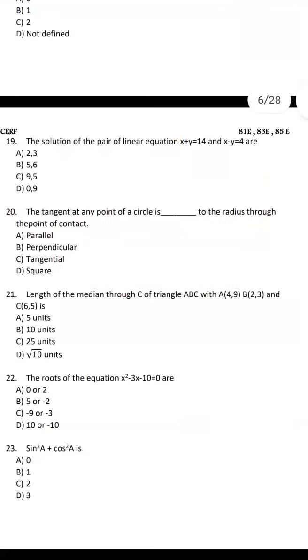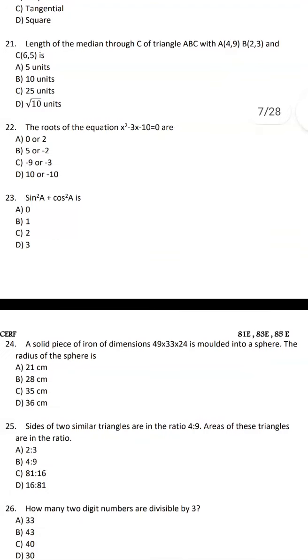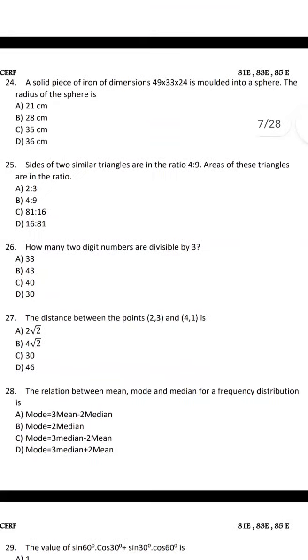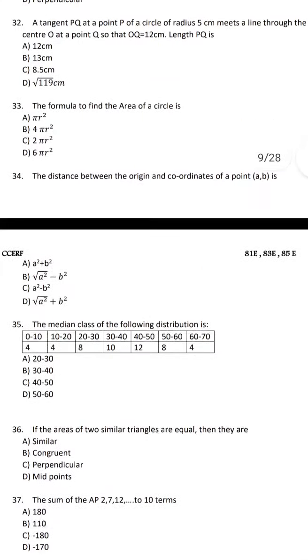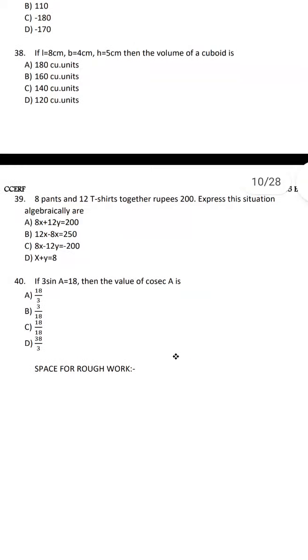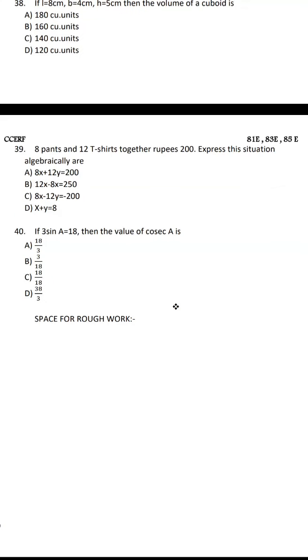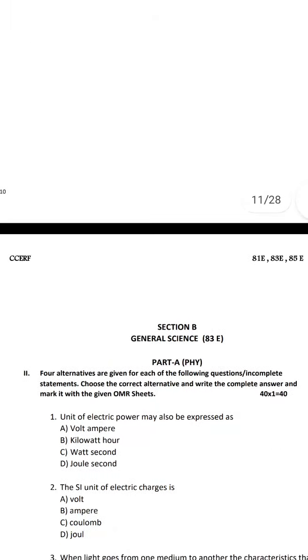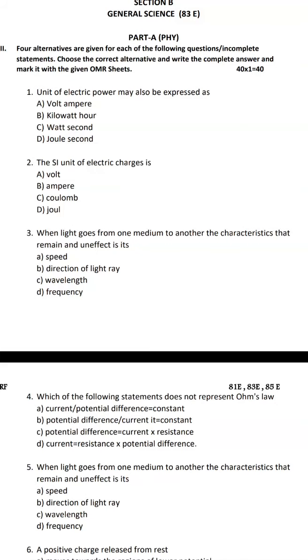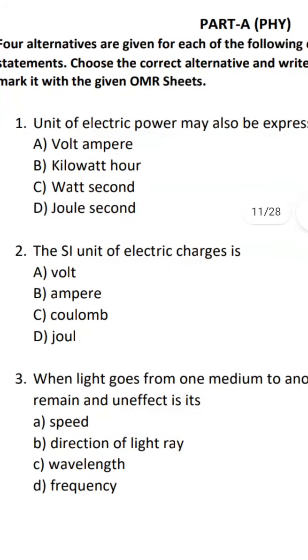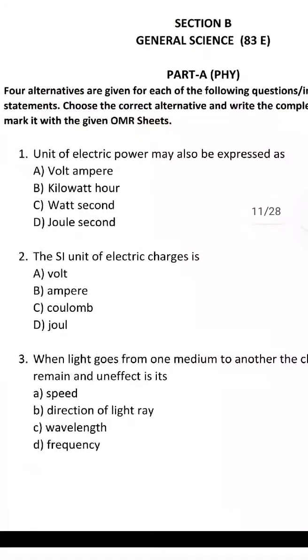This is model paper number 1. Most probably you may get one more paper, called model paper number 2. First we are going to show you these papers. Here you can see totally we have got 40 questions. And then let me come back to section B. This is general science. Similarly, in section B there is a part A. Part A is physics. Subject code is 83E.